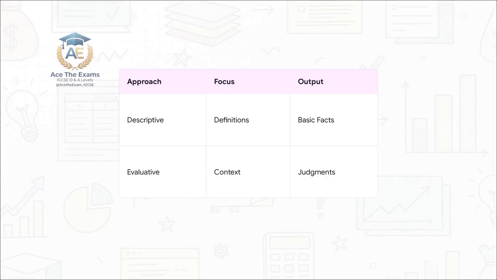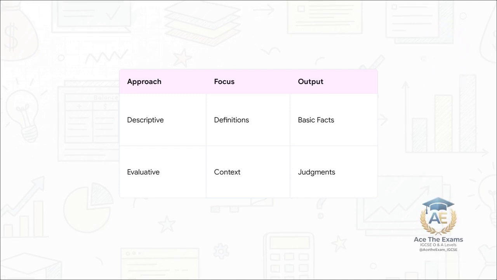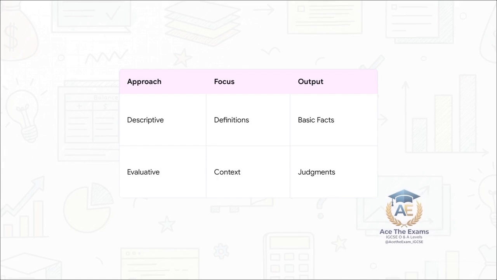To move from a purely descriptive tier to a highly analytical, evaluative one, you need a synthesis of both Alex and Sam's approaches. If an essay is purely descriptive, the examiner is just going to tick off a few knowledge marks and then stop reading because there is no actual application to the specific situation. But aiming for the evaluative tier without a solid foundation of definitions makes your arguments read like unsupported opinions rather than an academic accounting analysis.